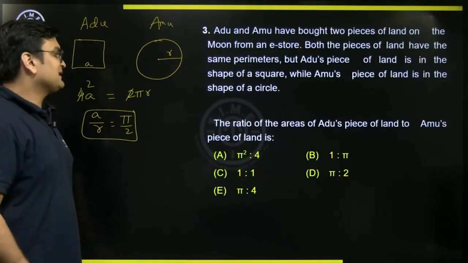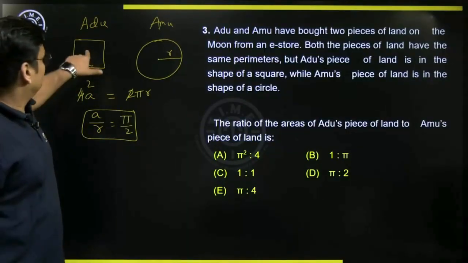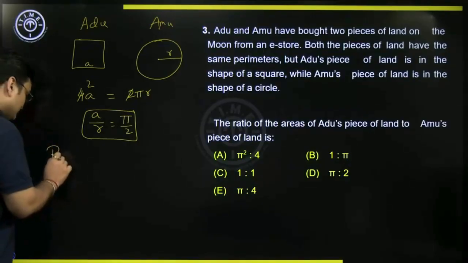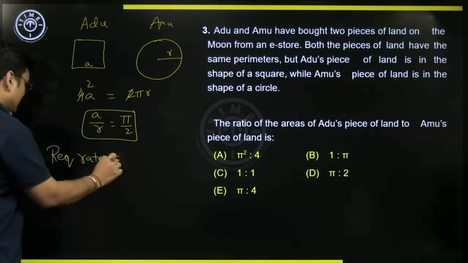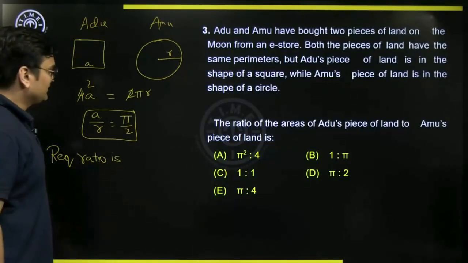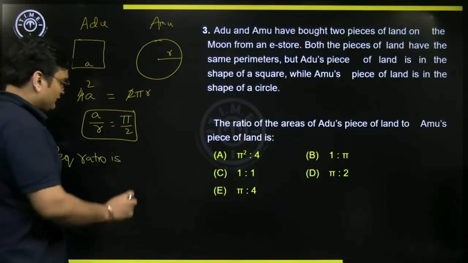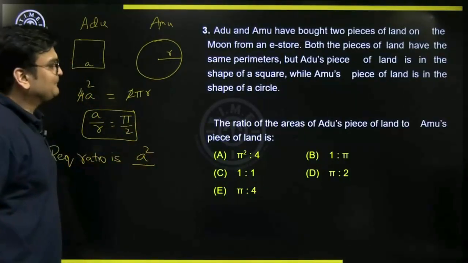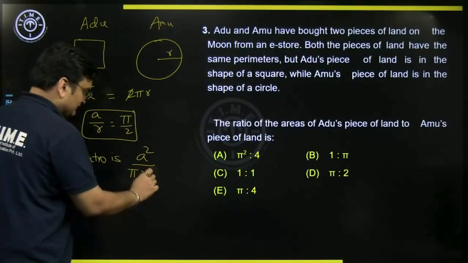Now what is he asking us? He is asking for the ratio of the areas of Adu's piece, the square, and that of Amu's piece of land. So the required ratio is nothing but the area of Adu's piece of land, which will be A square, to the area of Amu's piece of land, which will be pi r square.